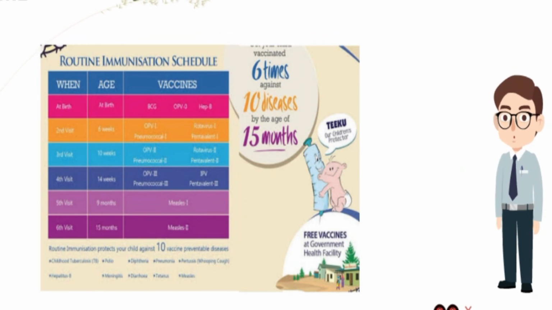Third visit at the age of 10 weeks: 1. OPV2. 2. Rotavirus 2. 3. Pneumococcal 2. 4. Pentavalent 2. Fourth visit is at the age of 14 weeks, in which the following vaccines are given to infants: 1. OPV3. 2. IPV. 3. Pneumococcal 3. 4. Pentavalent 3. During fifth visit at the age of 9 months, measles 1 is given. And finally, sixth visit at the age of 15 months, measles 2 is given.